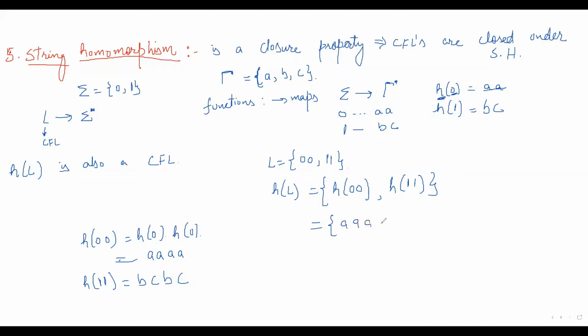You can see that L was a language over this alphabet set, but H of L is a language over this particular alphabet set. This is called a string homomorphism, mapping one alphabet to a string of another alphabet set.